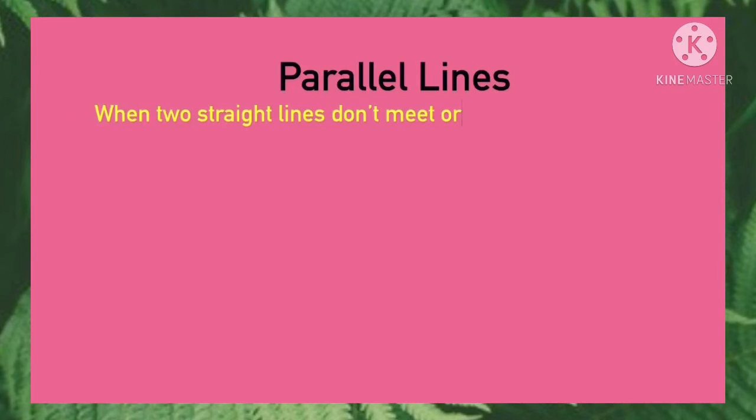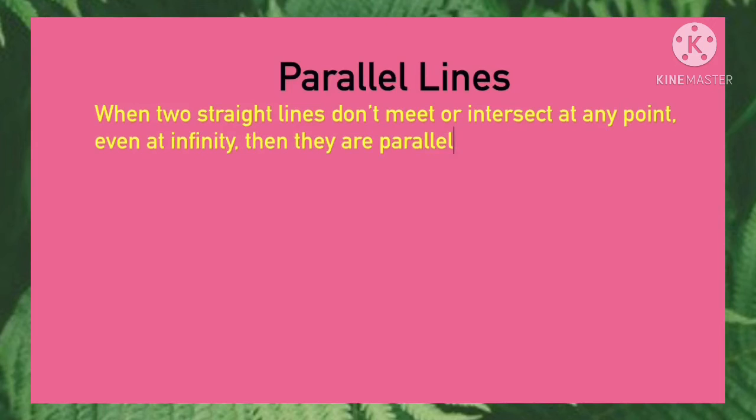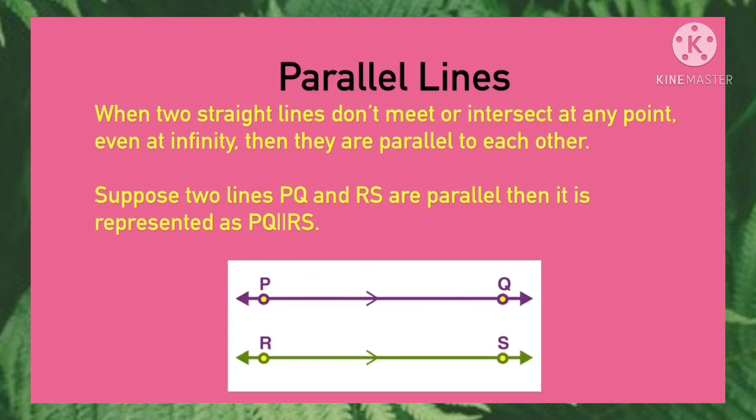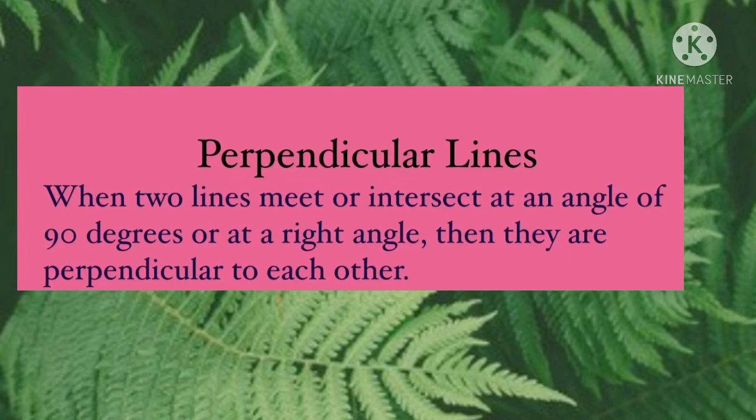Let us discuss parallel lines. When two straight lines do not meet or intersect at any point, even at infinity, then they are parallel to each other. Suppose two lines PQ and RS are parallel, then it is represented as PQ parallel to RS. We have one more type, that is perpendicular lines.